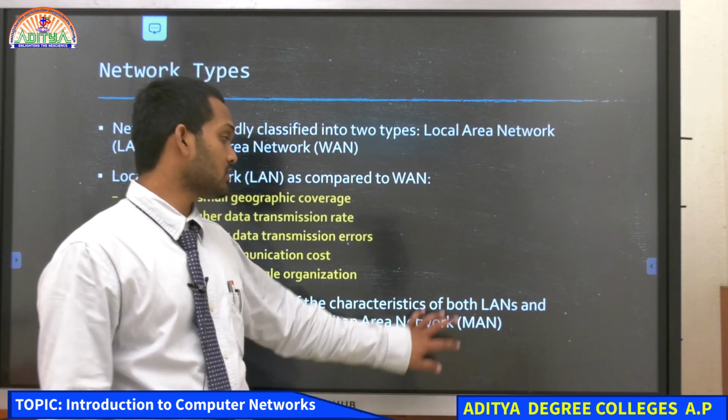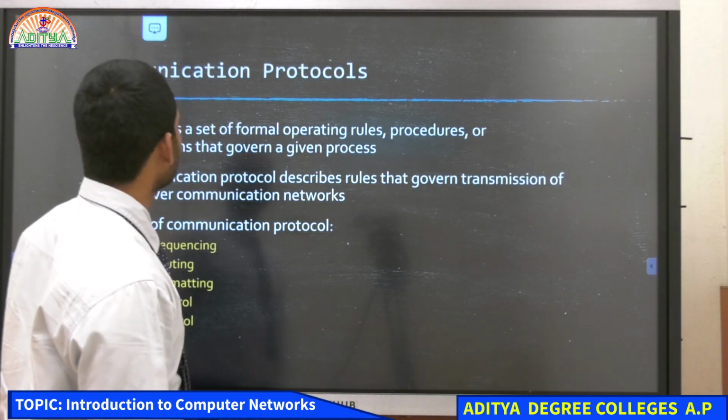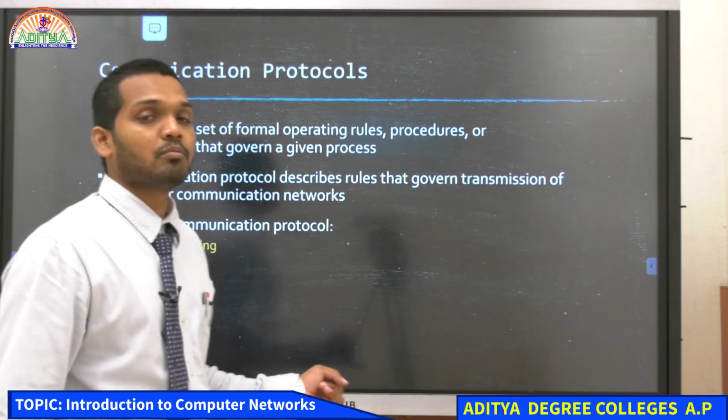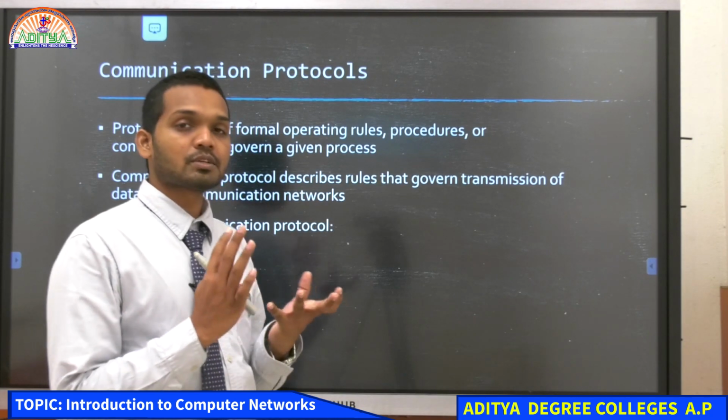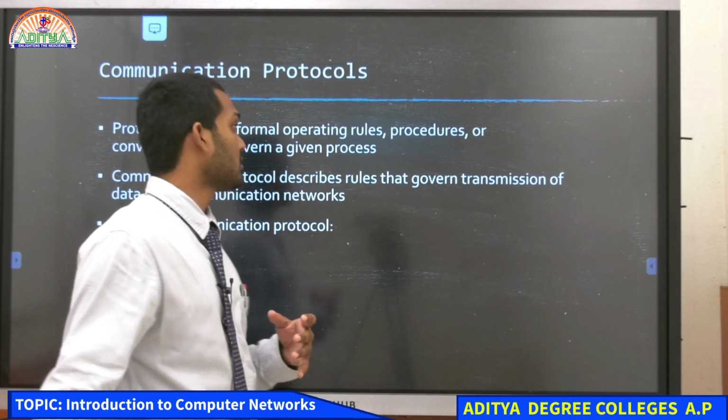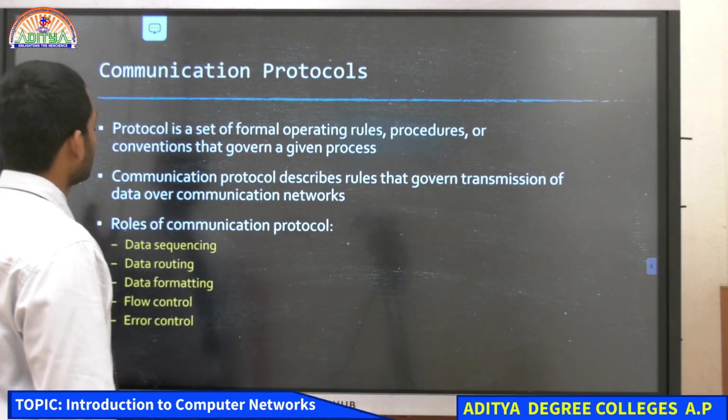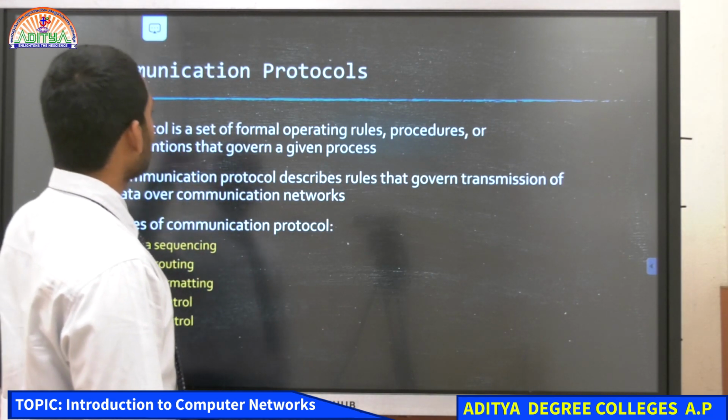and get the data for us loaded on the website. We'll see that in the diagram, then you'll understand much more clearly and you'll be able to differentiate between LAN, WAN and MAN. Okay. And then after that we have to see the communication protocols.